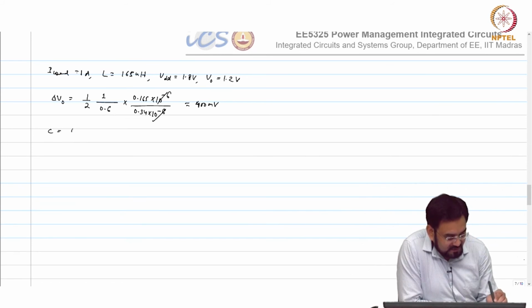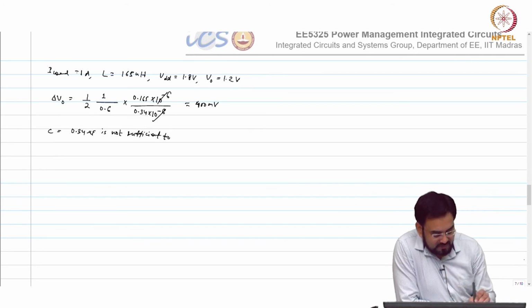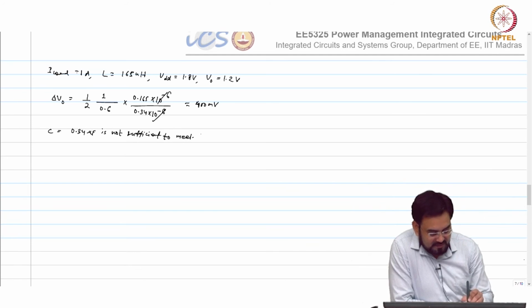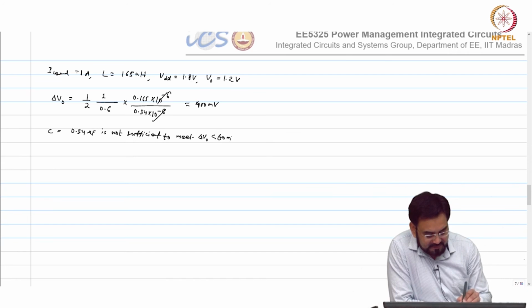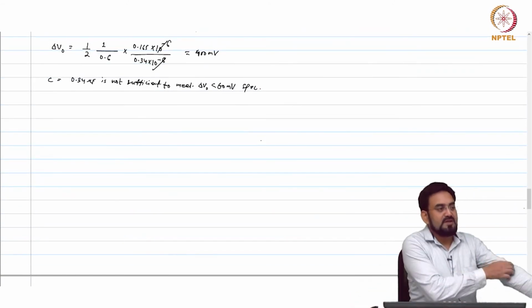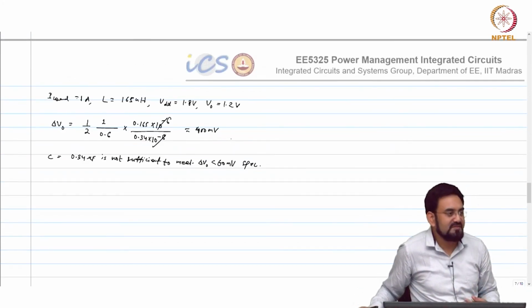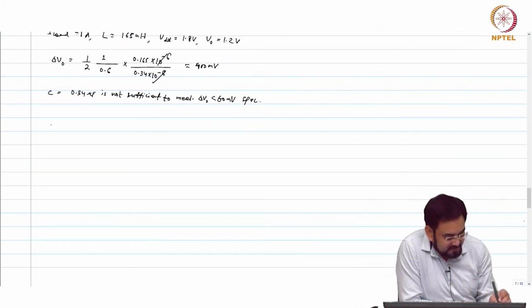So which means C equal to, to meet 60 milliamp or less than. Okay, so now let us see. We have selected L equal to 165 nano Henry.